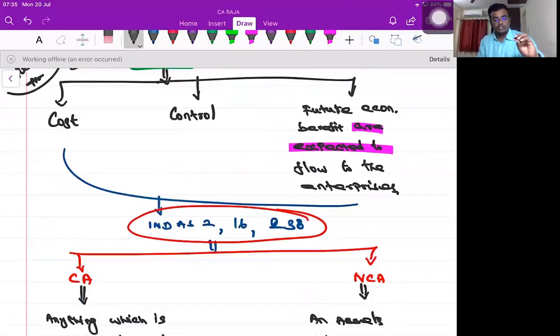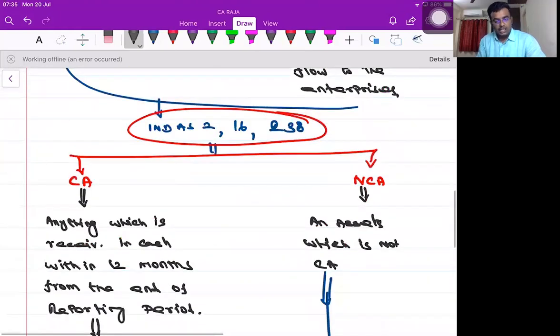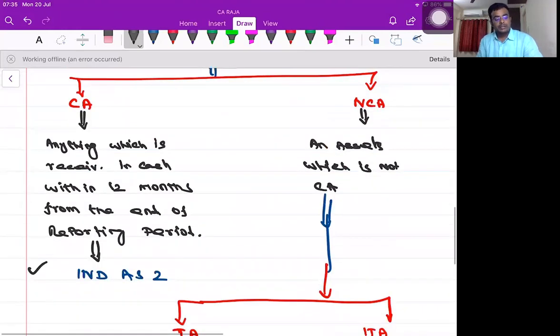That's a common definition for Ind AS 2, 16, 38. After that, it is split into 2 categories, current assets and non-current assets. Anything which can be converted to cash within a short span of time becomes current assets. Otherwise it becomes non-current assets. Non-current assets are further divided into 2 categories.